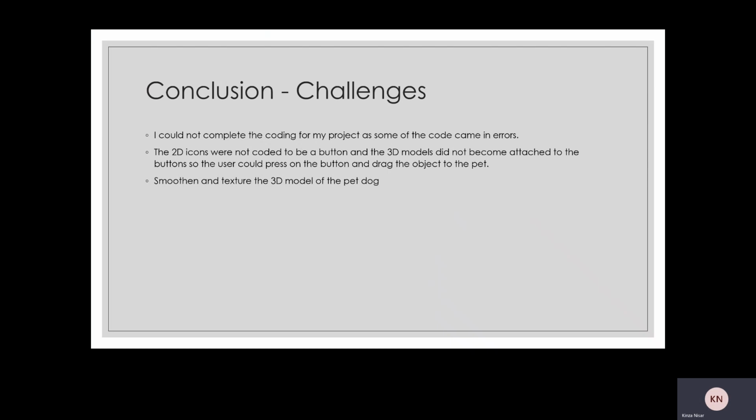The 2D icons could not be coded to act like buttons, 3D objects were not attached to icons, and the pet animal was not texturized or smoothened. This is all due to my limited knowledge.